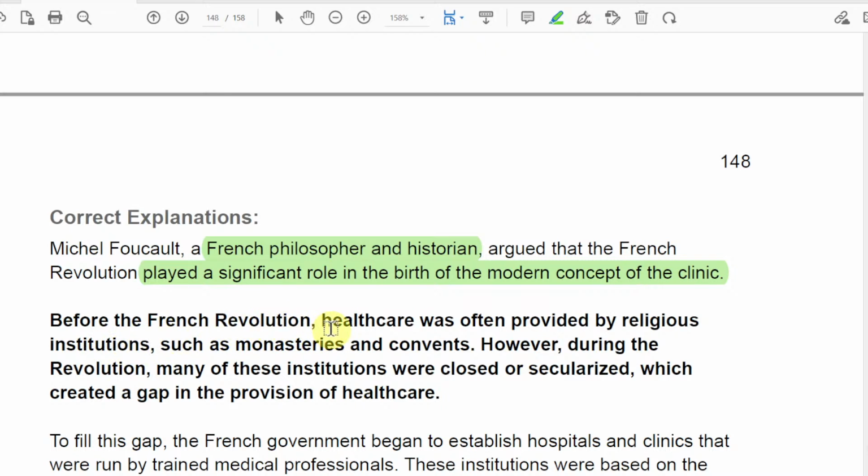So anyway, before the French Revolution, healthcare was often provided by religious institutions. That is kind of true, right? When there was the Black Death, they had so much exorcism, they were just draining the blood, or they were doing so many stupid things, right? They were all going to the church, and still in India it happens, right?